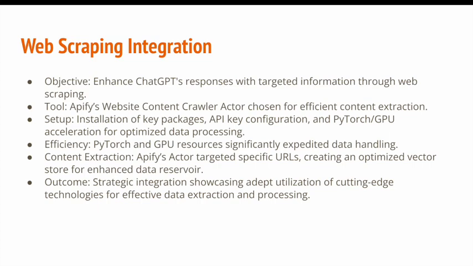A crucial part of our process involved utilizing PyTorch, a powerful tool for GPU acceleration for efficient data processing. This step was pivotal in optimizing our data extraction and handling. Our approach was to target specific URLs for scraping. For instance, when we focused on the CS536 course website, the system successfully created an optimized vector store. This allowed us to perform complex queries on the extracted data.